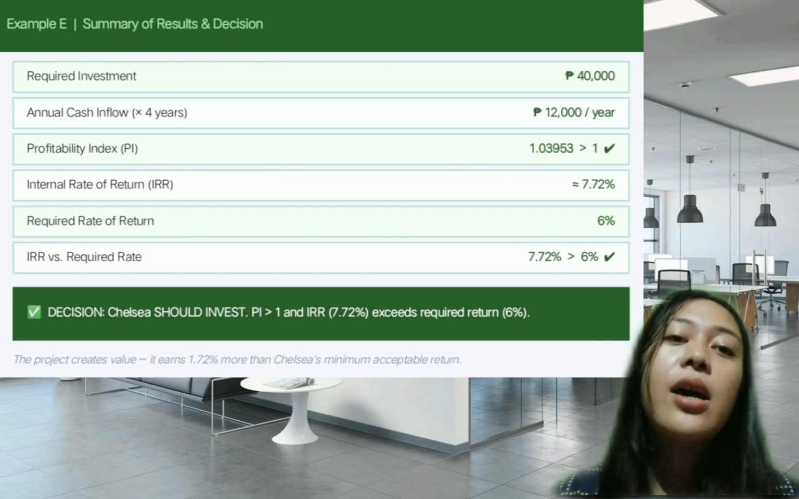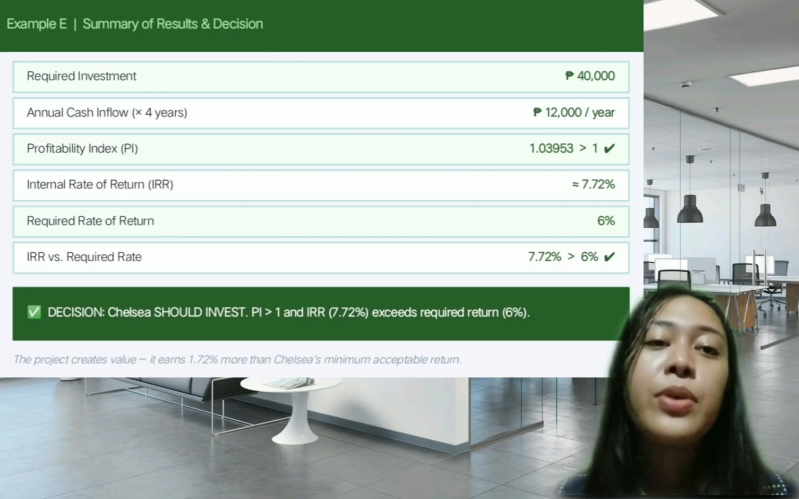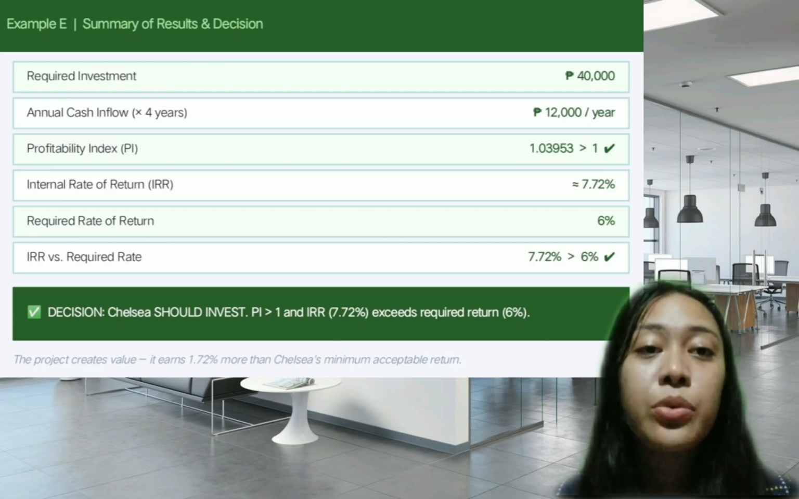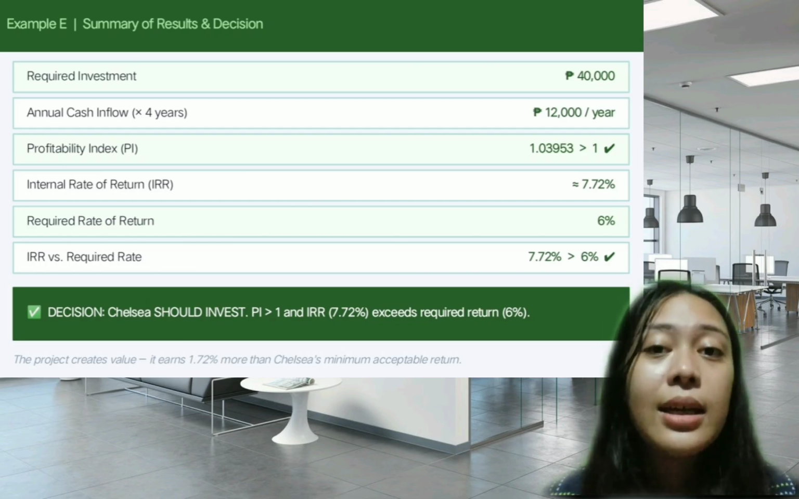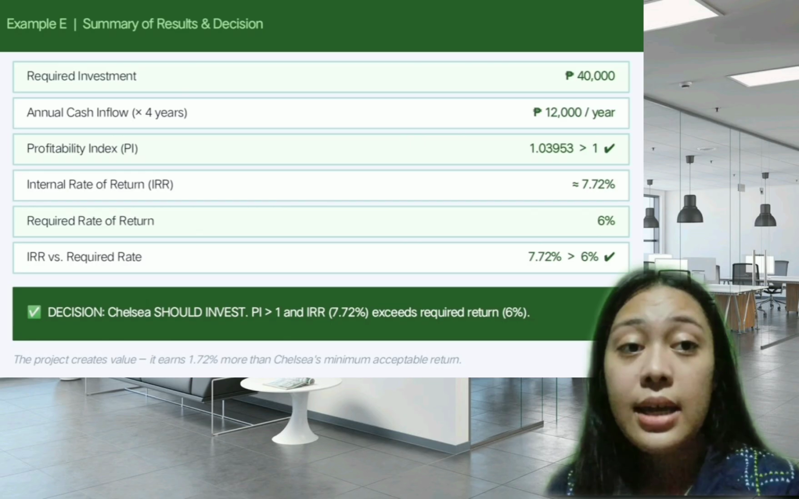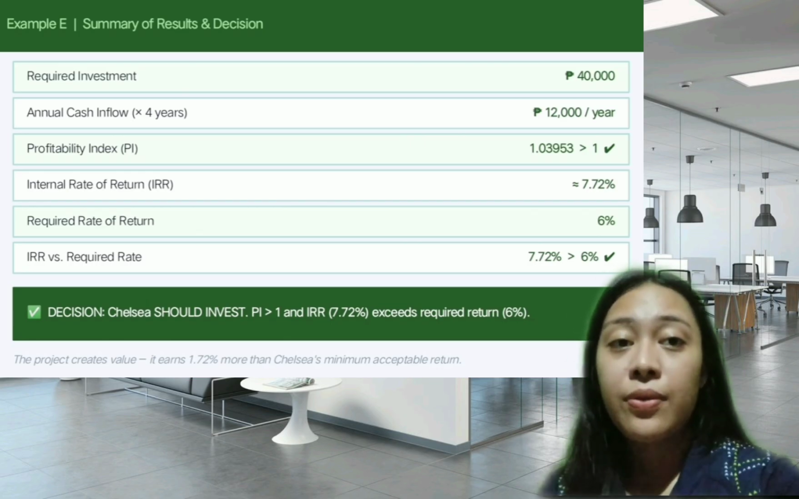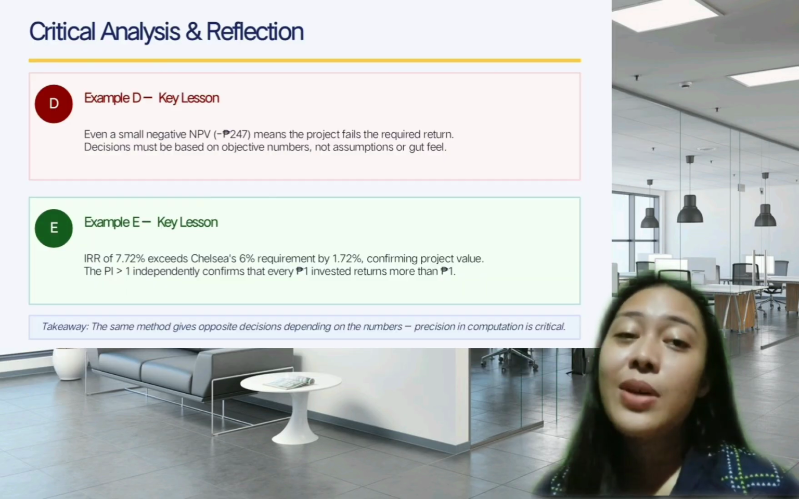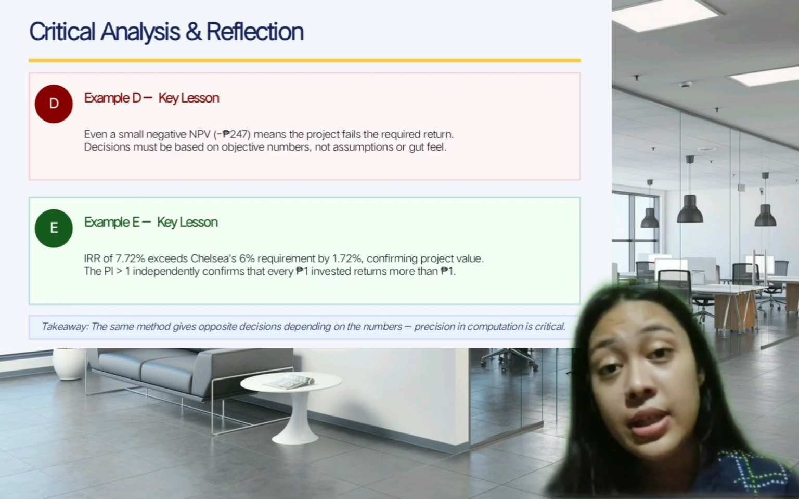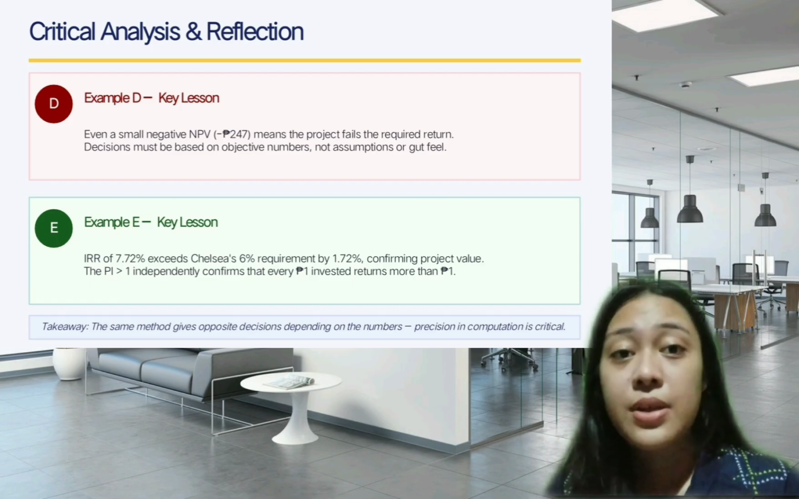For example E, the IRR of 7.72 exceeds Chelsea's 6% requirement. So this shows us that the IRR rule is simple and powerful. The IRR was approximately 7.72%, and the profitability index was 1.03953, which is greater than 1. So based on this, the decision is to accept. Chelsea should invest because the project exceeds her required 6% return.